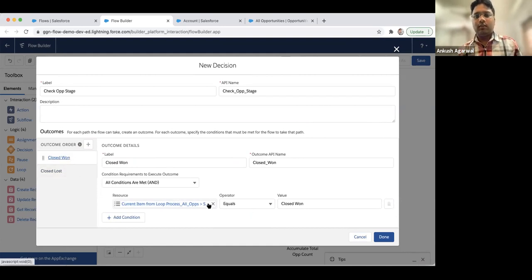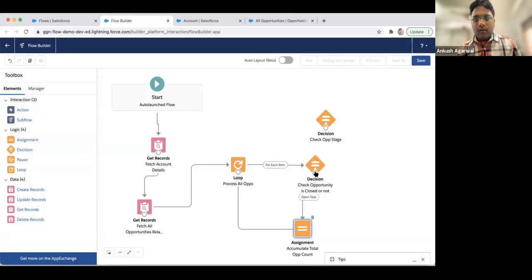So let's suppose if there is a requirement for each and every stage, we'll just add like 5 to 10 different sections as per our requirement, and we can mention based on specific stages. Okay, now we'll connect it with this one.